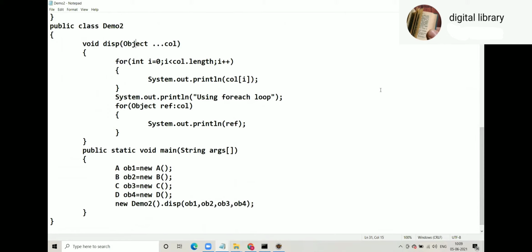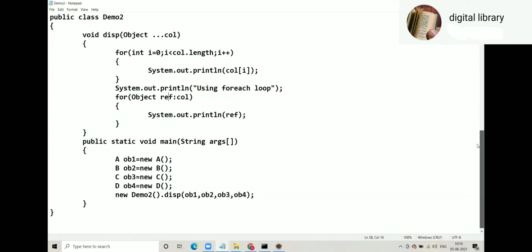Then as usual, i is 0, i less than call dot length, because internally it creates a dynamic array. Every time you call the function, it creates a dynamic array. i plus plus, SOP call of i. Or using a for each loop, object ref colon call and SOP ref.